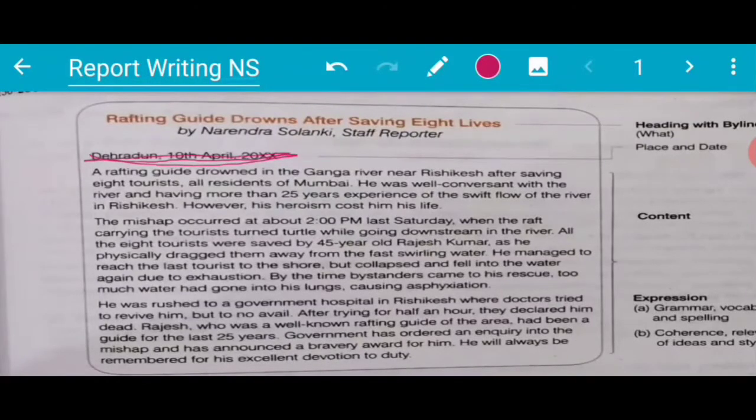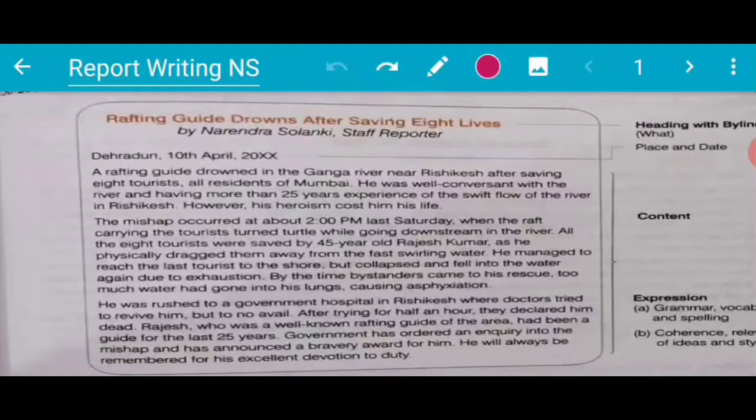Then you have to start with the content, beginning with the opening paragraph. And what is that opening paragraph? Where you have to briefly mention what happened, where it happened, how, and most prominent consequences with date, time and its impact. So that you have to give in the first paragraph, which we call the opening paragraph.